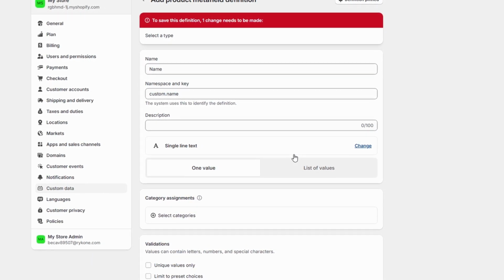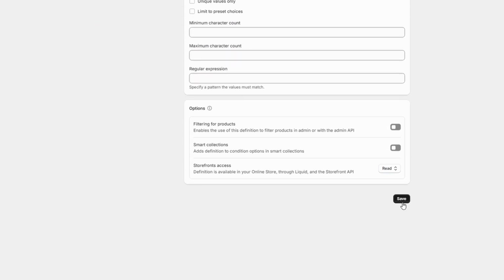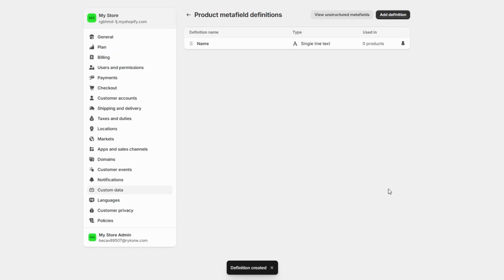Once you've added the information, click Save, and voila! You've just created a metafield specific to that product. This extra layer of detail will help your customers feel confident about caring for their items, and it can be displayed directly on the product page, making it easily accessible.